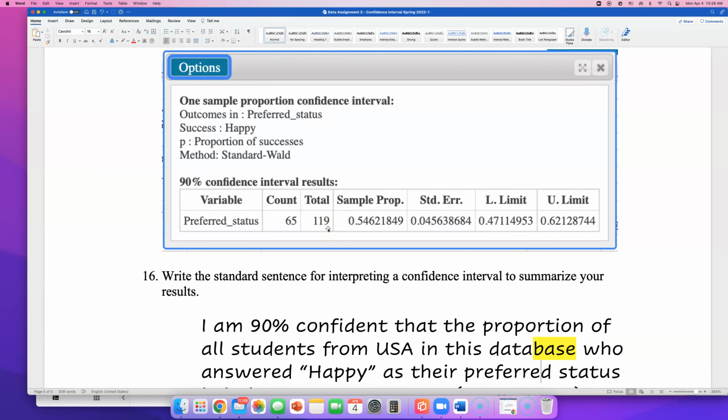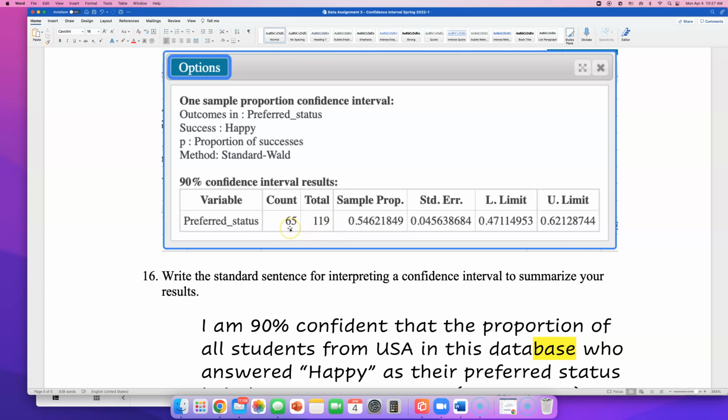I remember seeing one student didn't answer this survey. They didn't answer, hey, what's your preferred status? Students answered happy, rich, famous, college. There was one blank that I noticed. That's why it says 119. So n is 119. The sample size is actually 119 for me, not 120. Some of you will see 120. Mine says 119 because one student messed up on his or her survey.